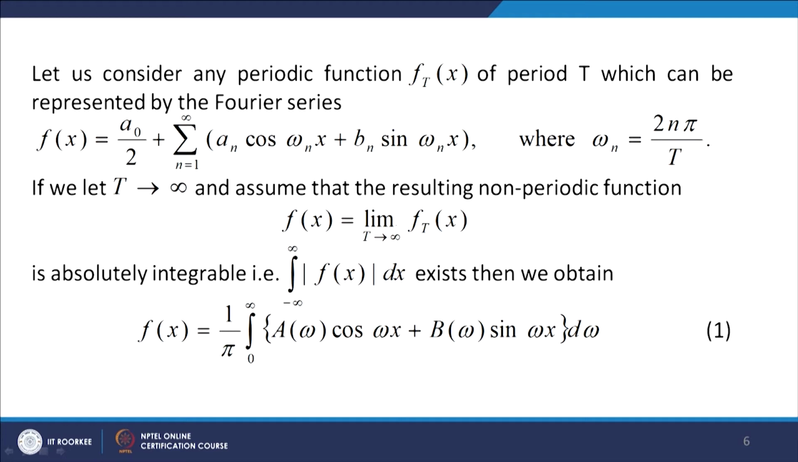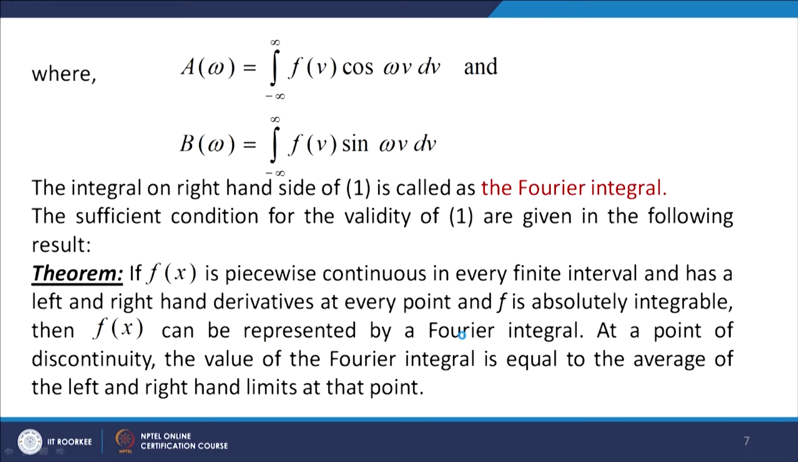We further assume that the limiting function f(x) is absolutely integrable, that is, the integral from minus infinity to infinity of |f(x)| dx exists. Then, in this Fourier series, by writing the Fourier coefficients a naught, a n and b n in terms of the integrals and taking the limit, we get f(x) as the integral (1/π) ∫ from 0 to ∞ of [a(ω) cos ωx + b(ω) sin ωx] dω, where a(ω) and b(ω) are given by